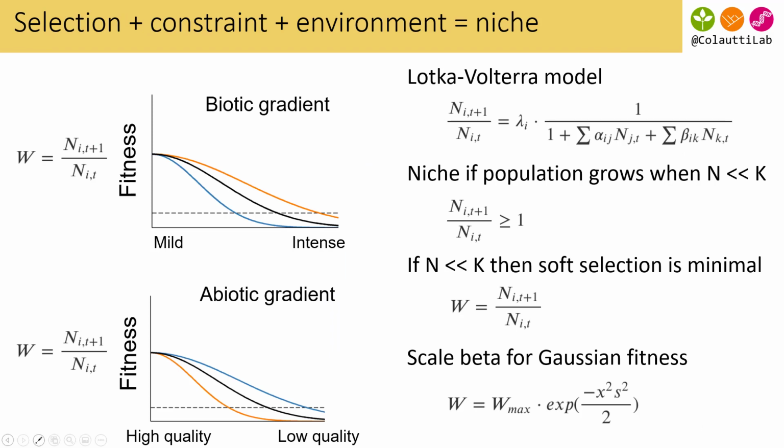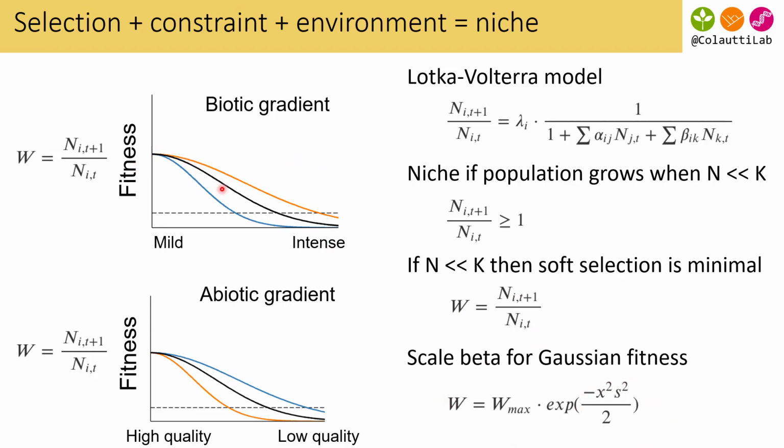So what we've done here is just to take the Lotka-Volterra model of population growth. We define the niche where population growth at low density is greater than one individual per individual. We also assume that soft selection is minimal, and then we simply scale fitness using a Gaussian function.